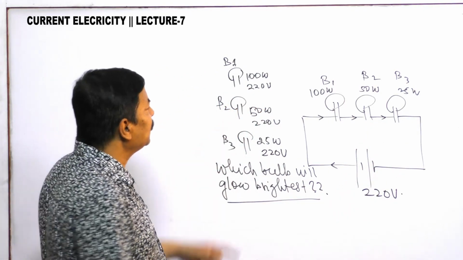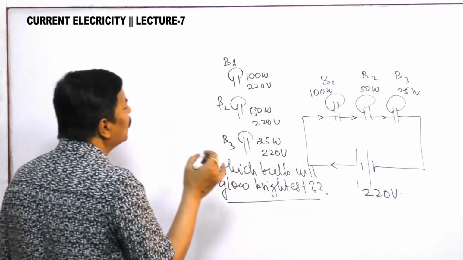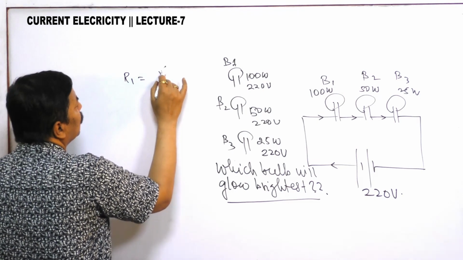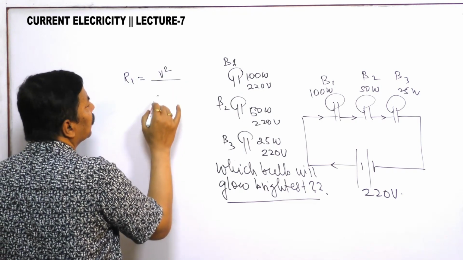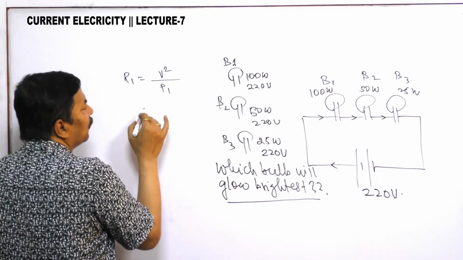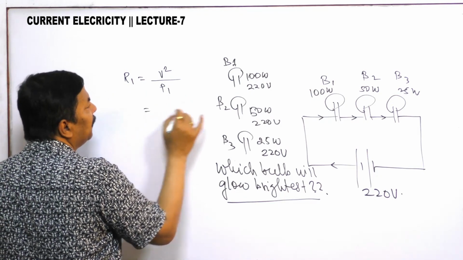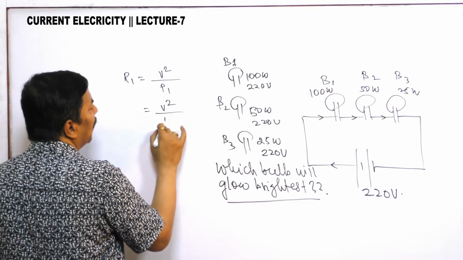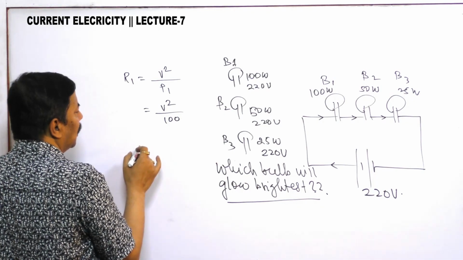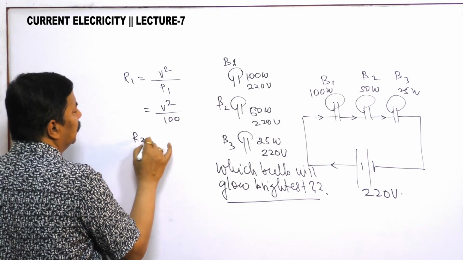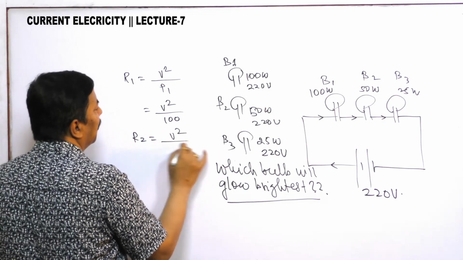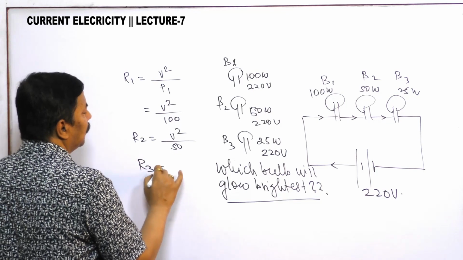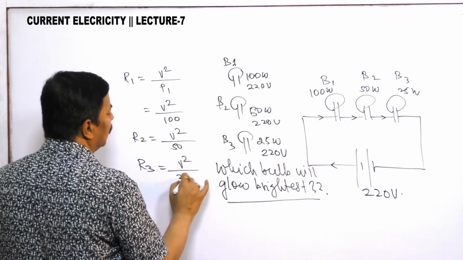Now the rating is given, so what is the resistance? I am taking resistance R1 = V square by P1. Every bulb is 220 volts, so I am taking V square only. R1 = V square by 100, R2 = V square by 50, R3 = V square by 25.